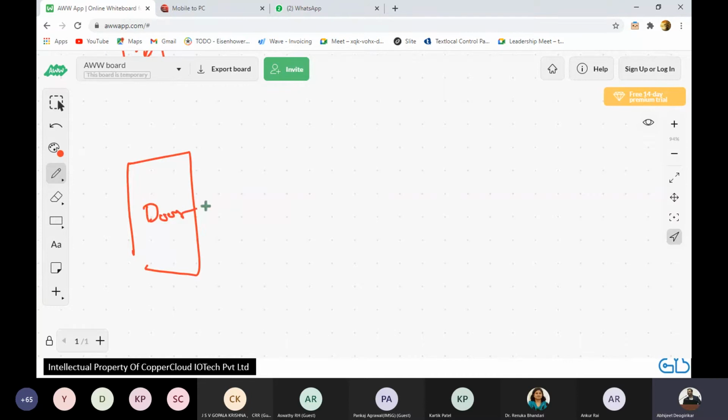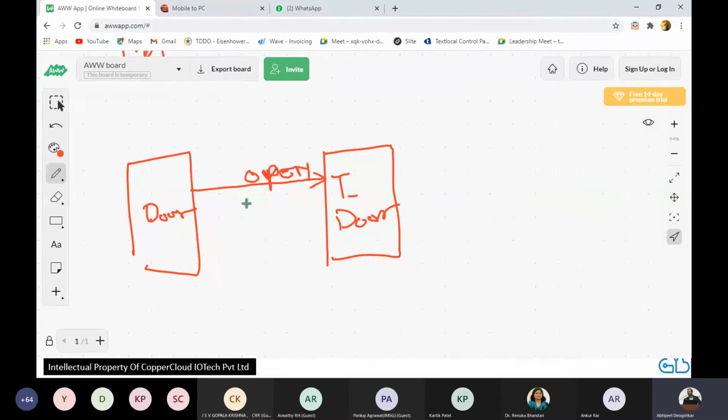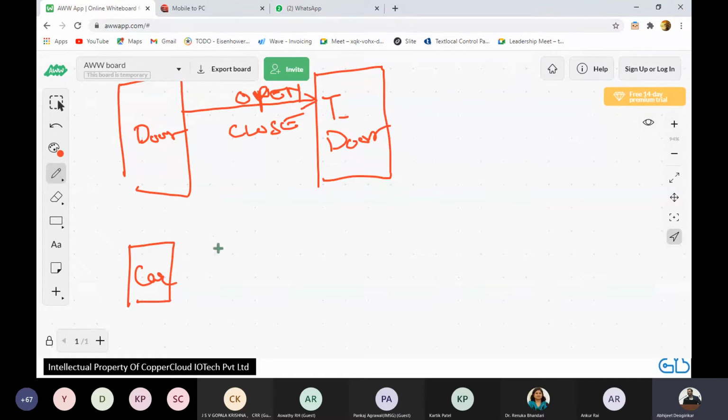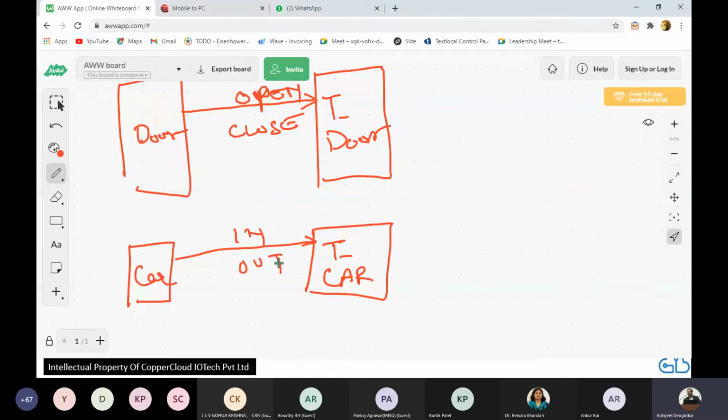Have a door talking to a topic called topic door. And this topic would only allow people to say open or close. Next, let's say we have a car driving in or out. So let's give the car its own topic. This is how we design topics for MQTT. You have a car. It has its own 100% dedicated topic called car. It is only going to say I am in or I am out. So there is no confusion.